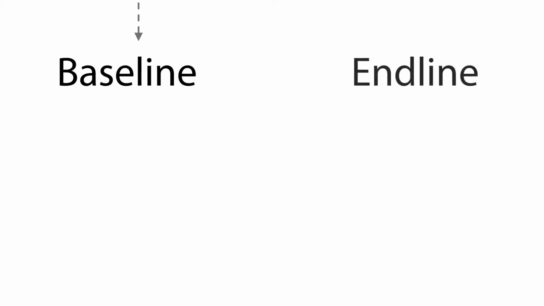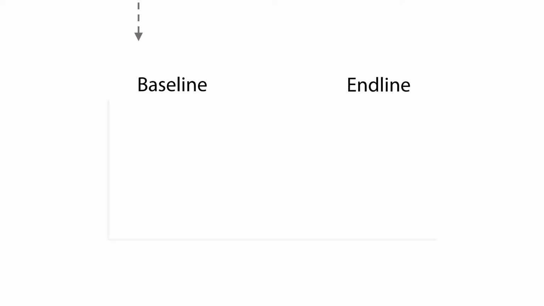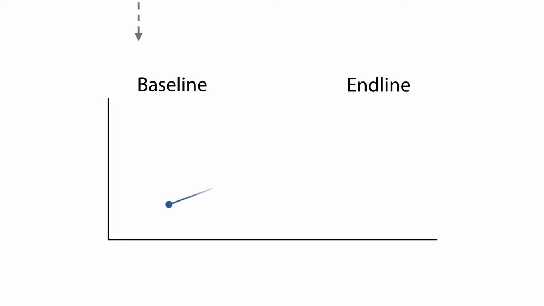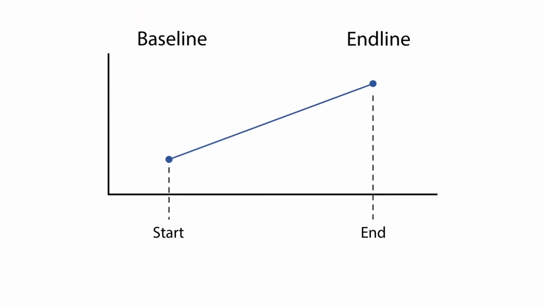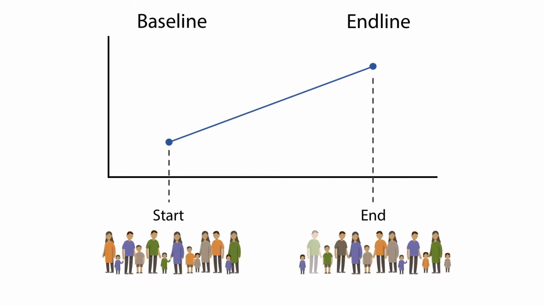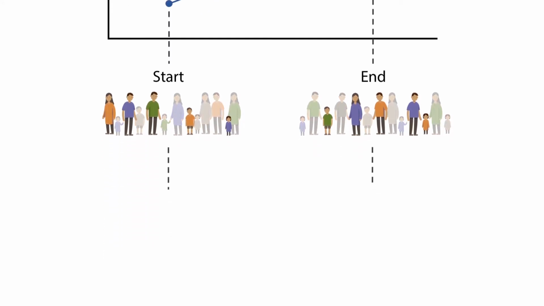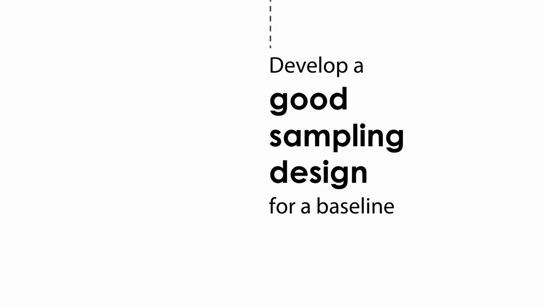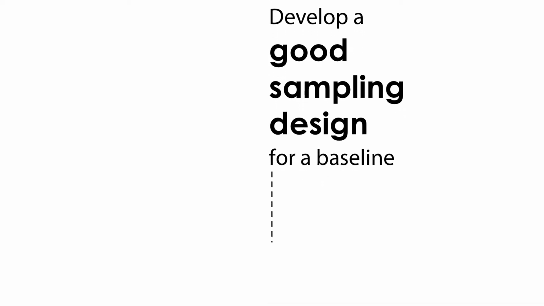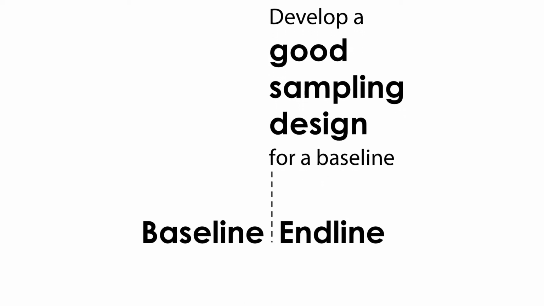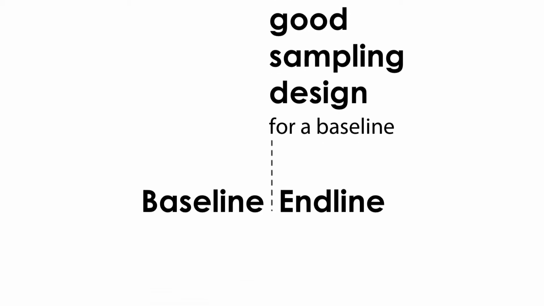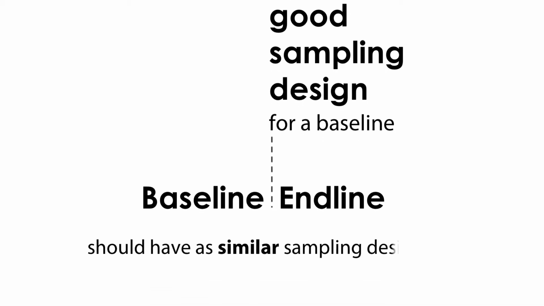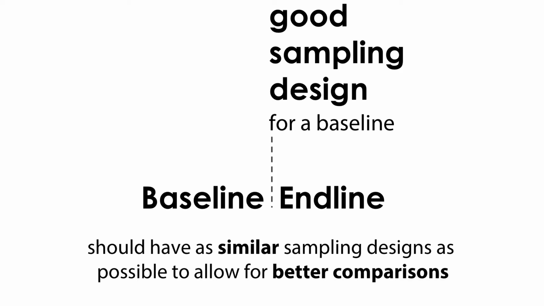Baselines and endlines require establishing the values of a set of indicators in a population at two particular points in time, baseline and endline. Often, these characterizations require a process of sampling at each of those points. It makes sense to develop a good sampling design for a baseline so that efficient estimates are possible. Baseline and endline designs should, whenever possible, have as similar sampling designs as possible so as to allow better comparisons.